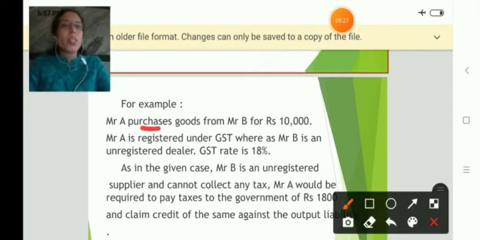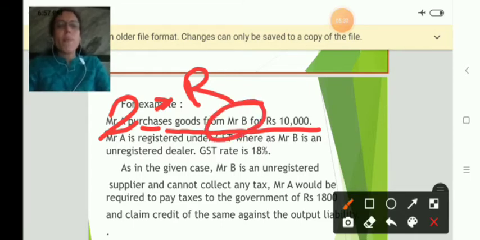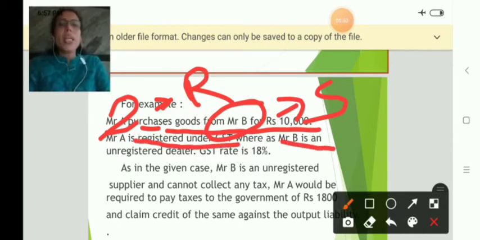Mr. A purchases goods from Mr. B for rupees 10,000. So who purchases? A purchases. A is a receiver. He purchases from B. B is a supplier of goods, right? A is a receiver or recipient of goods, and B is a supplier of goods. But A is registered under GST, whereas B is an unregistered dealer. So here B is an unregistered dealer. Actually, who is supposed to collect GST?